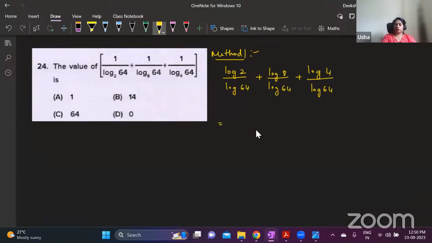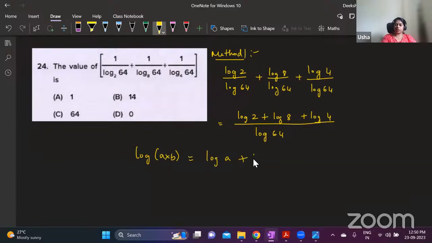Clear? So log 64 is common in the denominator. In the numerator, we have log 2 plus log 8 plus log 4. So what is log A plus log B plus log C? If we have log of A into B, we write it as log A plus log B. If I have log of some number plus log of another number, I can write it as log of the product of these numbers.